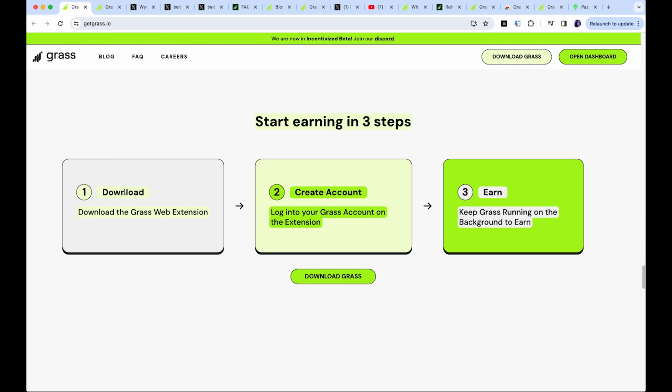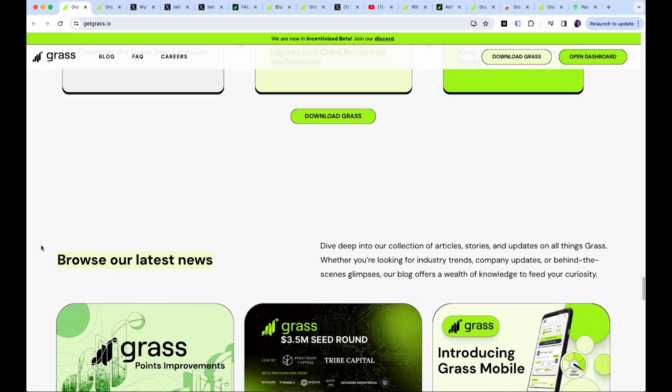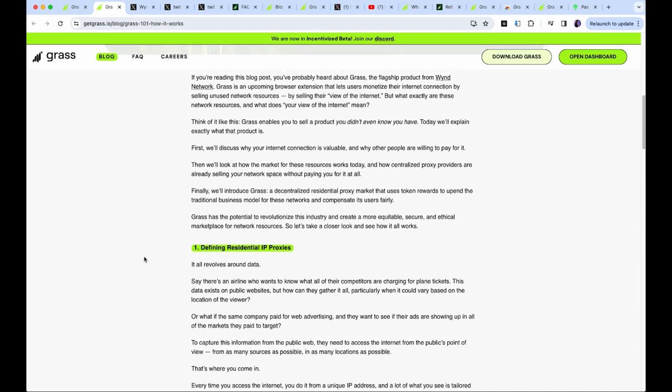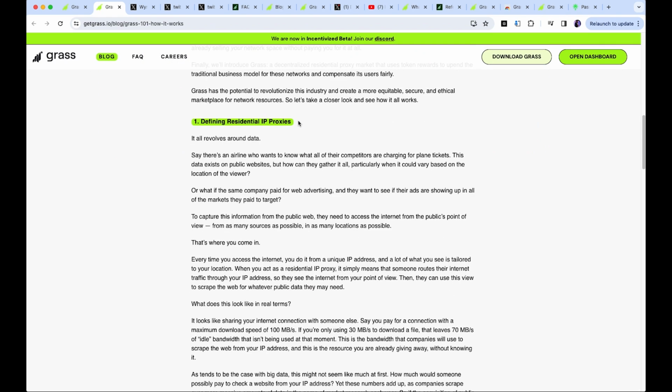There's a 3-step process: download the web extension, create an account, and earn. At the moment, you need somewhat of an invite code to create an account, and I've got a link for that in the description.